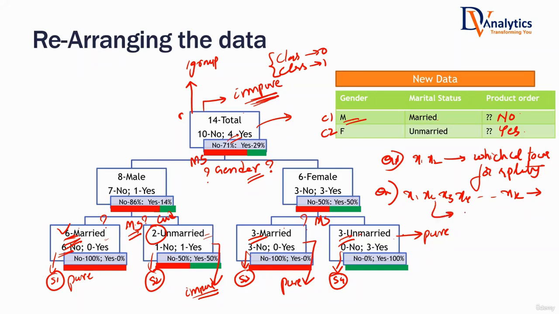So when you have so many columns, which column again out of these to use for splitting? How do you ensure that you are getting purer subsets, or is it random? These are the questions that we will get. These will be answered by our decision tree theory, which we are going to discuss now. Overall philosophy, I just told you what happens at the surface level, but the nuances and nitty-gritties we are going to see in some time. I'm going to answer these questions with the decision tree theory.